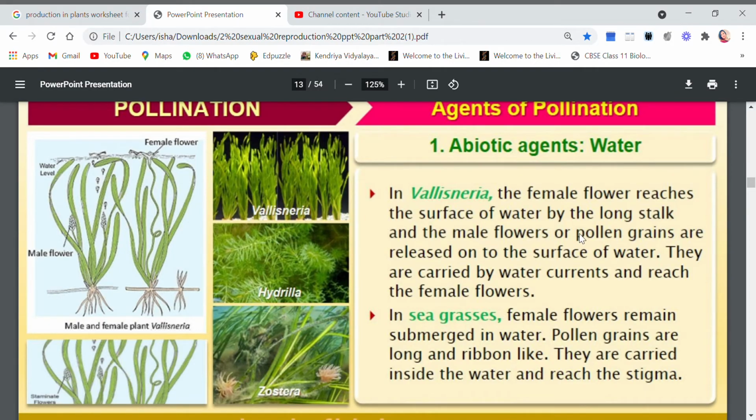The male flowers or the pollen grains are released on the surface of the water. The male flowers are here, but what they do is release the pollen grains. You can see they release the pollen grains and now the pollen grains are moving towards the surface of water. Why are they moving to the surface? So that they can move on and meet the female flowers. They are carried by water currents and reach the female flower. This is how pollination is done in Vallisneria.